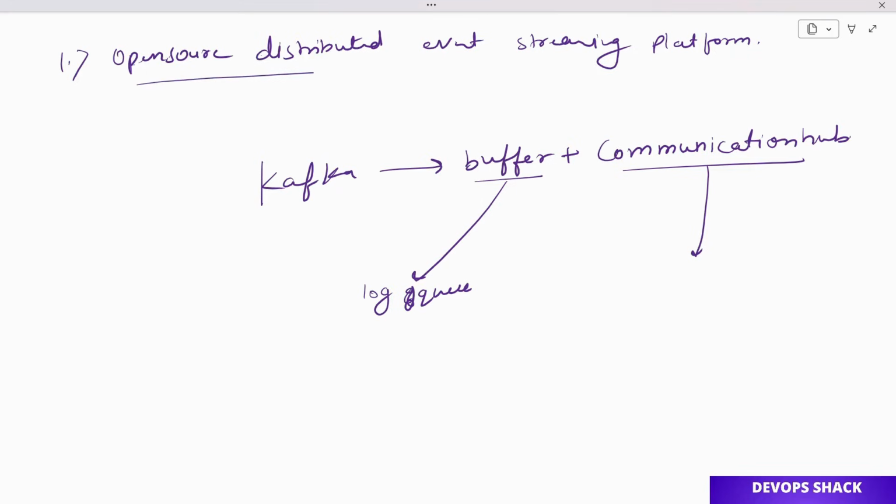But yeah, the official definition is this: Kafka is an open source distributed event streaming platform. But to me, this definition makes much more sense. Okay, now